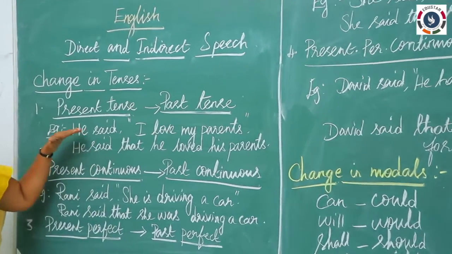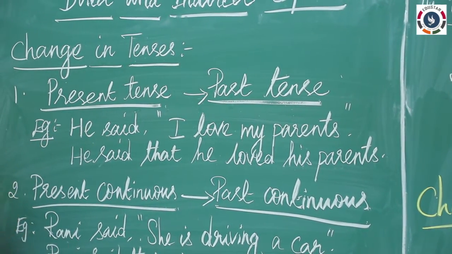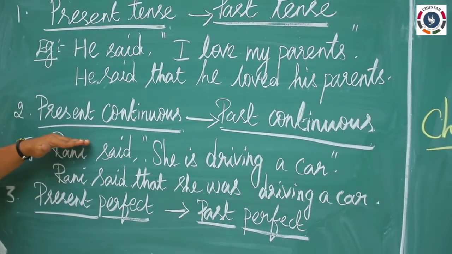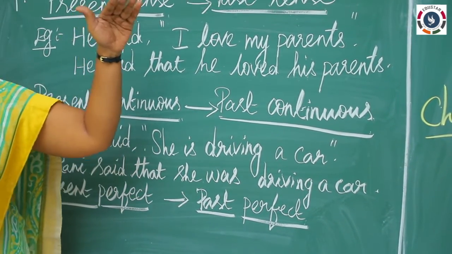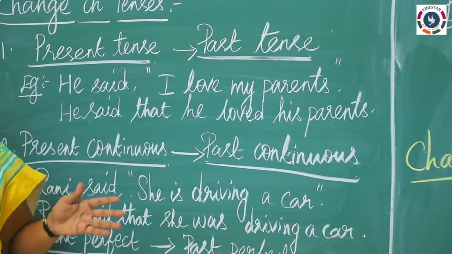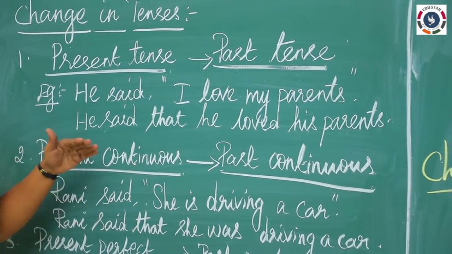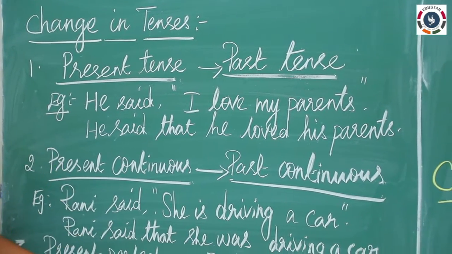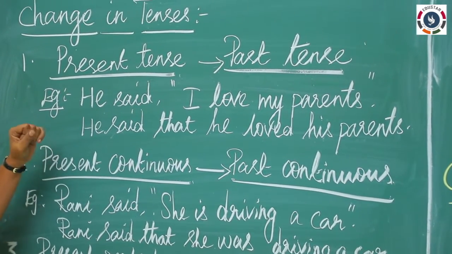I have given an example here for present tense, present continuous, present perfect, and present perfect continuous, one example each. Same thing will be applicable to the past tense, past continuous, past perfect continuous.